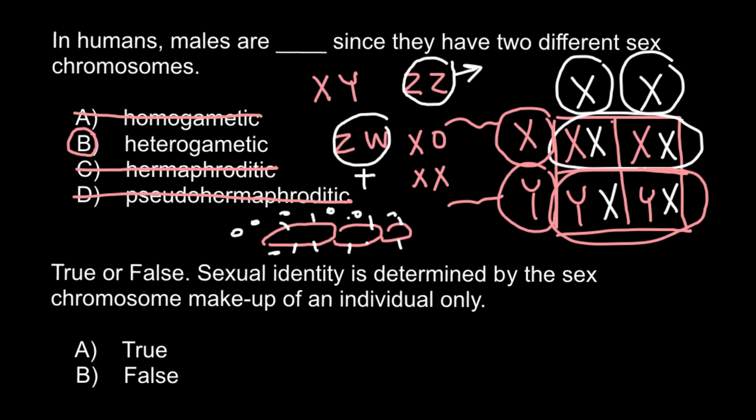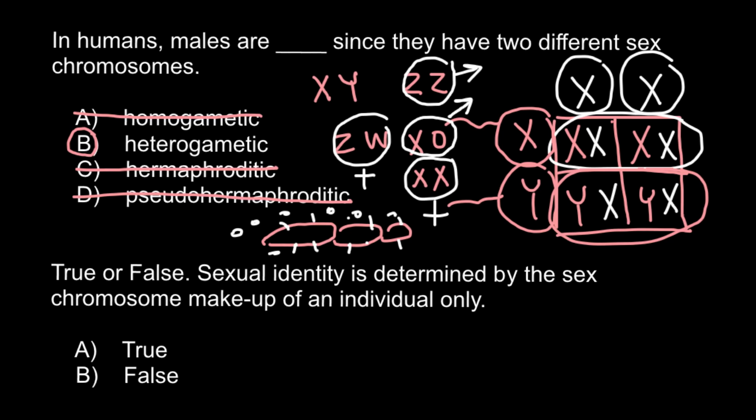When an animal has two X chromosomes, it would develop as female, and when an animal has one X chromosome, it would develop as male. So there are many different sex determination systems in the animal world.